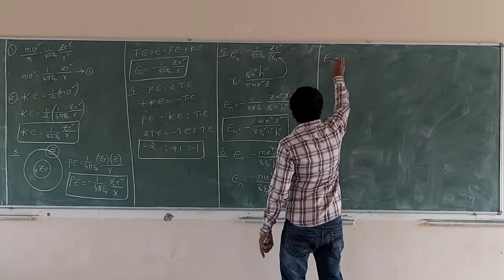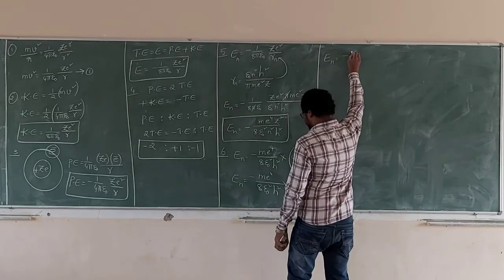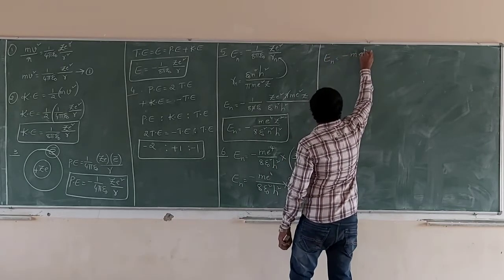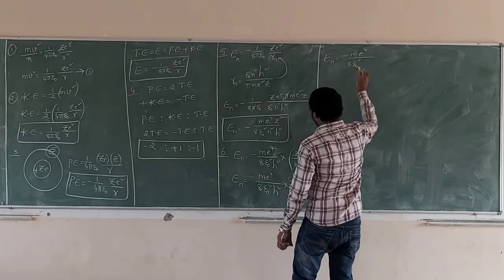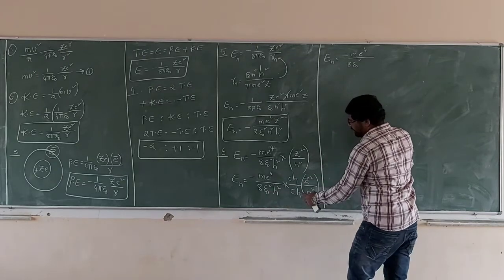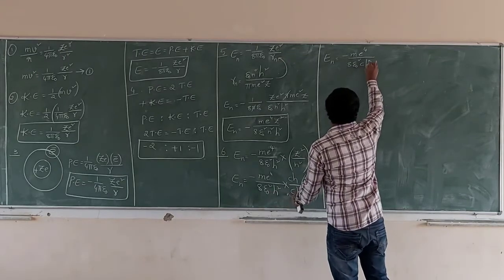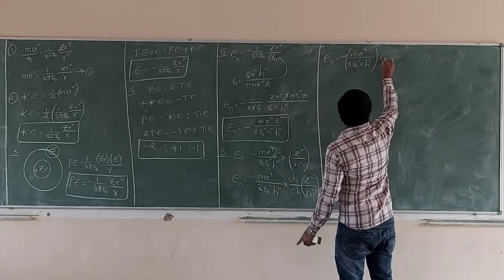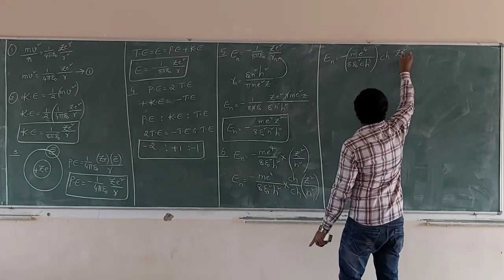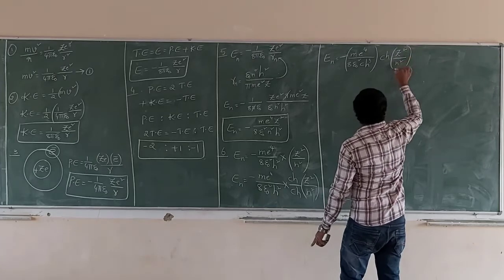En is equal to minus m e power 4 by 8 epsilon naught square c h cube again into c h z square by n square electron volt.